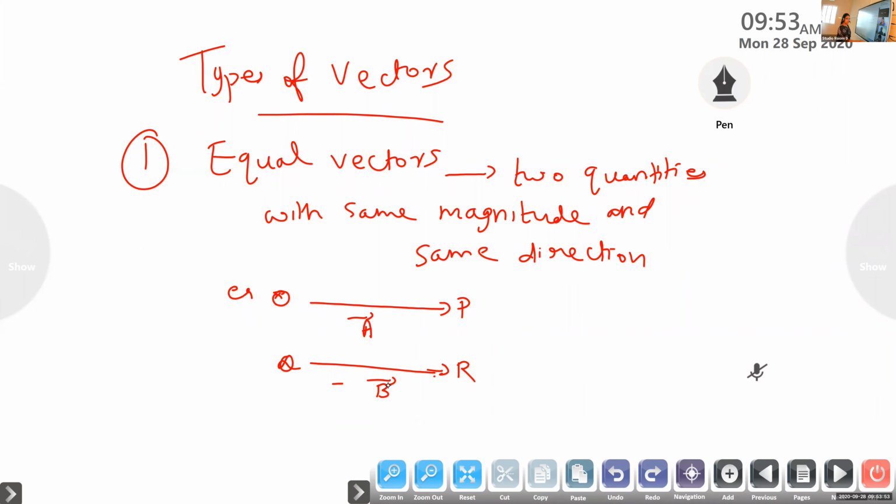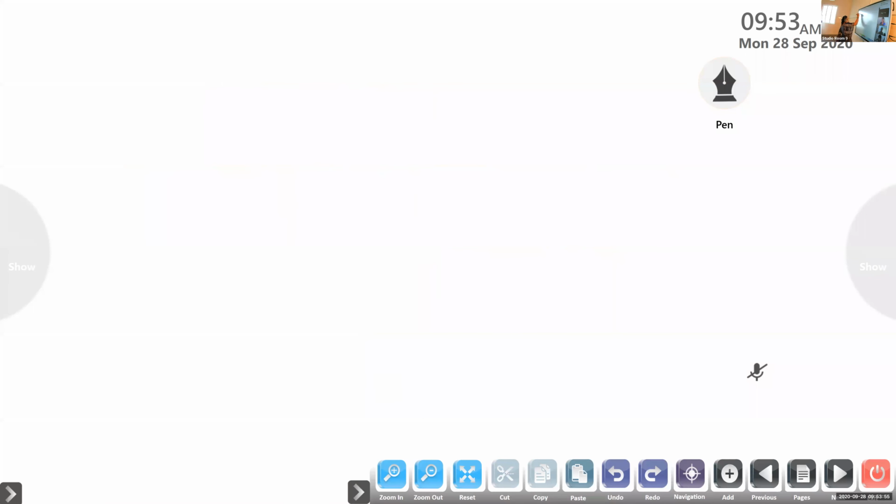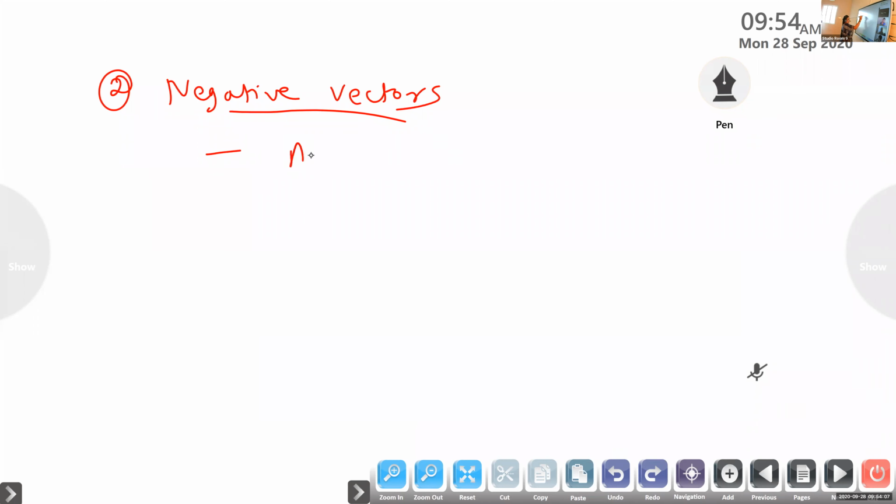Number 2, negative vectors. Negative vectors means, like negative acceleration, quantities which have opposite direction, we call negative vector. So a vector is said to be negative.